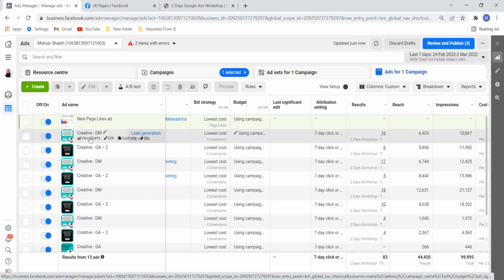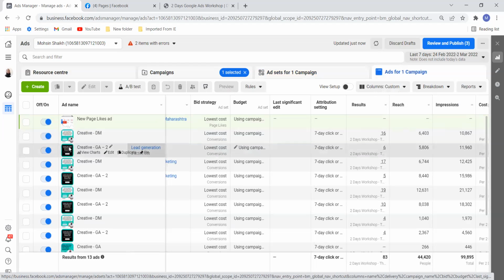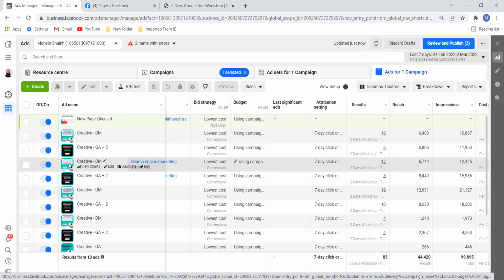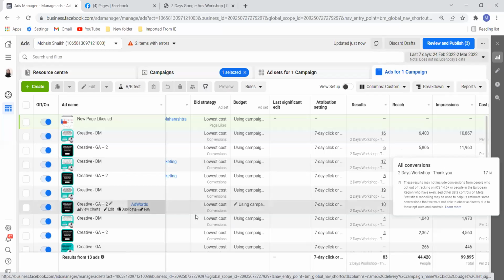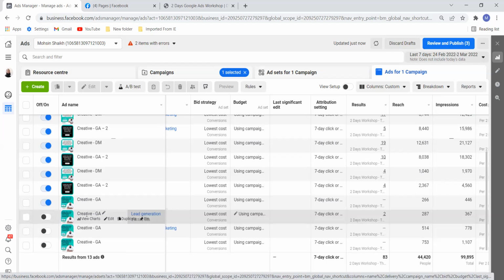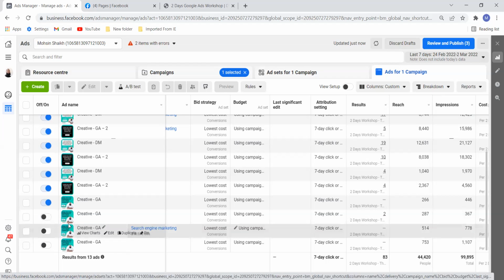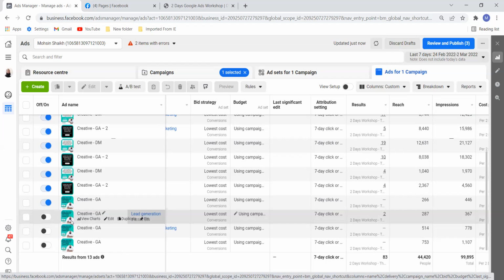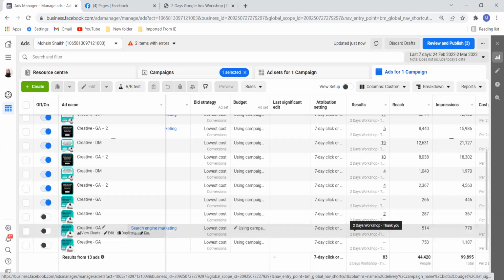Now if I go in ads, see how many ads there are. I have different pictures also. Not different pictures, same picture, but the message is different. Now you see the results here: 16 results I got here, 6 here, 7 here. Now you see, 3 of these ads I have shut down. I have closed these, because I'm not getting results out here.